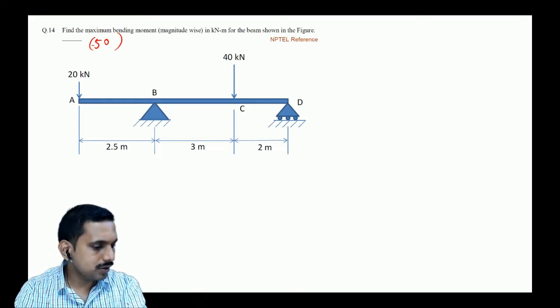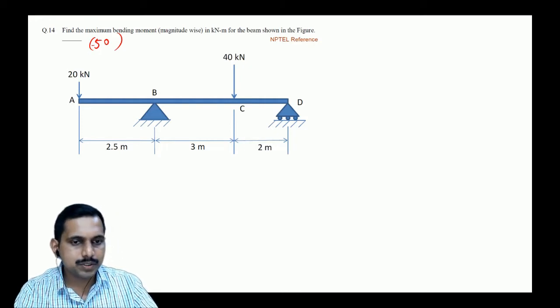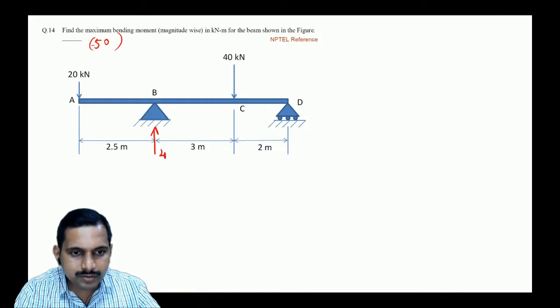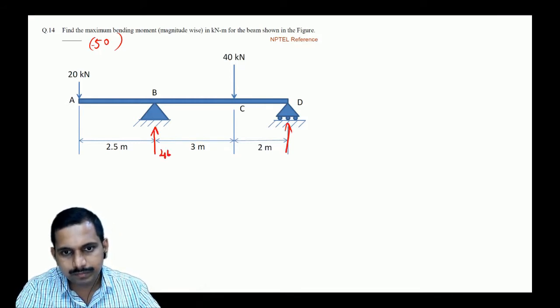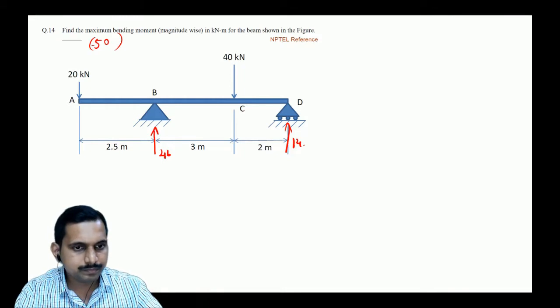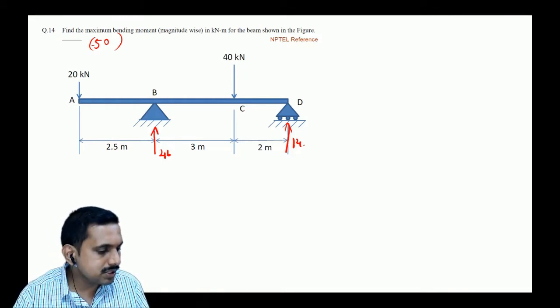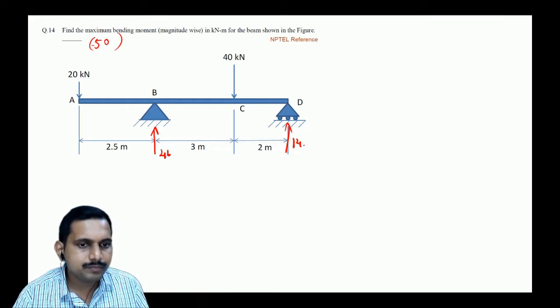Yeah, students, tell me, what is this one which has come? Have you got it as 46 and this is 14? Correct? Yes, sir. Fine. 14 and 46, right? Correct.